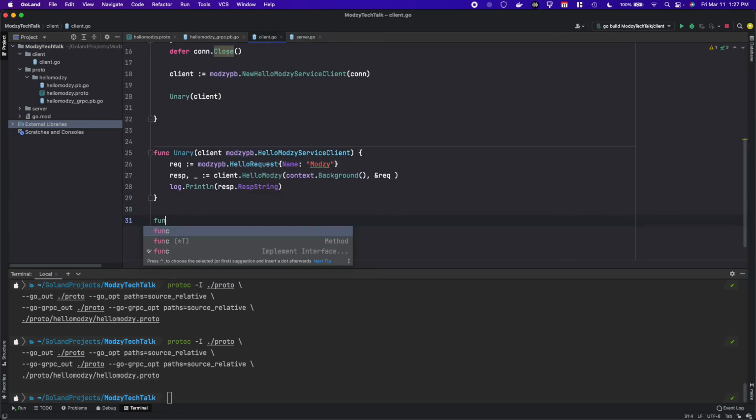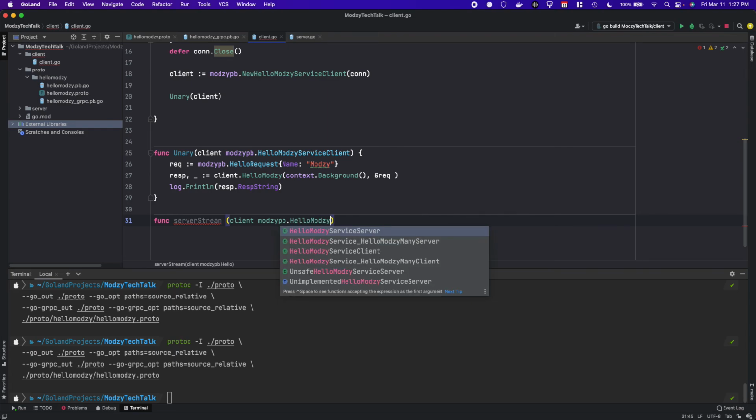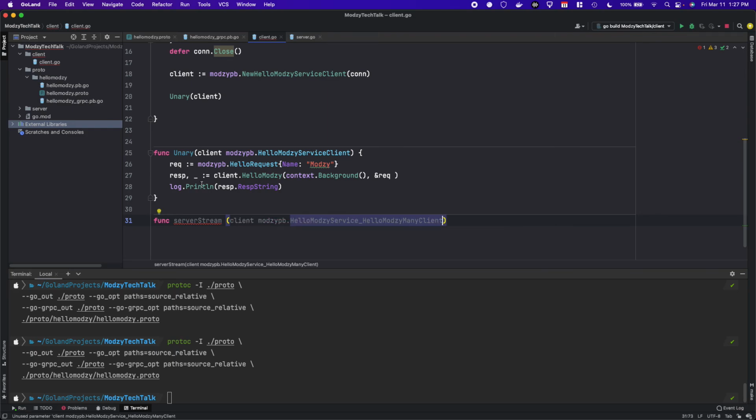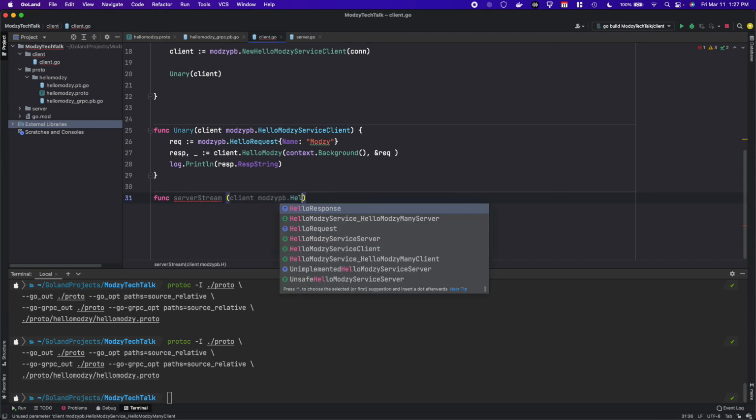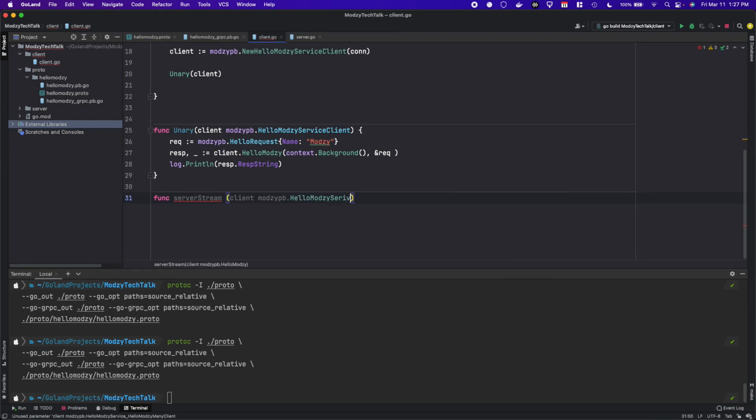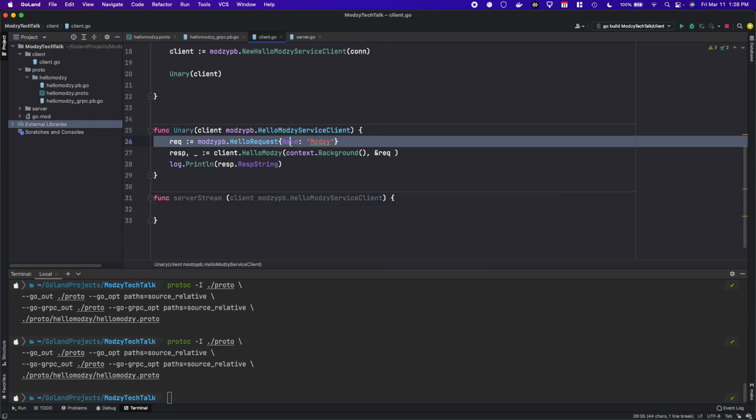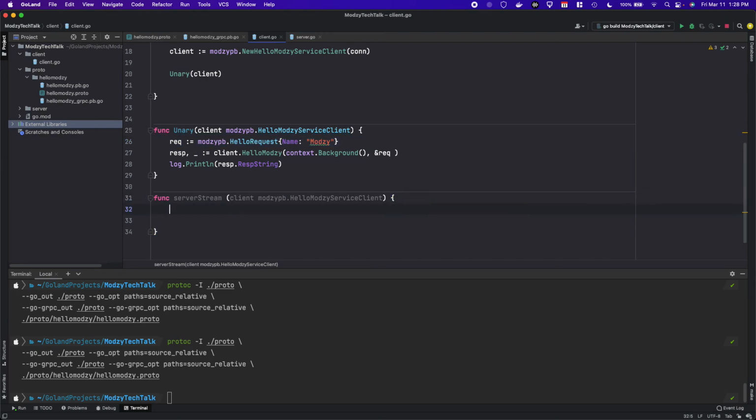So in our client, create a function. We'll call it server stream. And client mtpd.modzy client. Hello, microservice client. And so, similar to before, we'll create a new request. And so how does this change, right? How does it change from going from a unary request to a server stream?